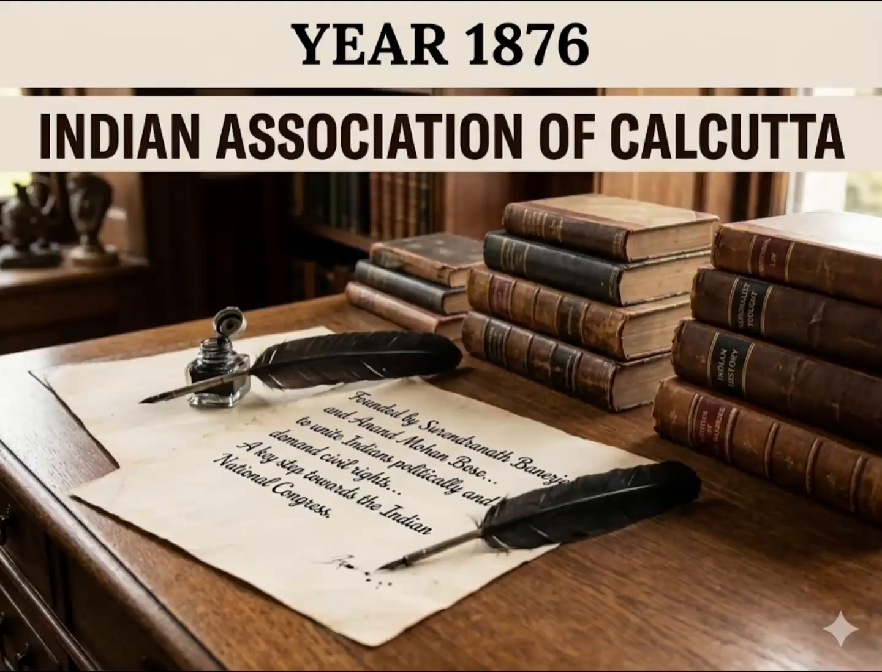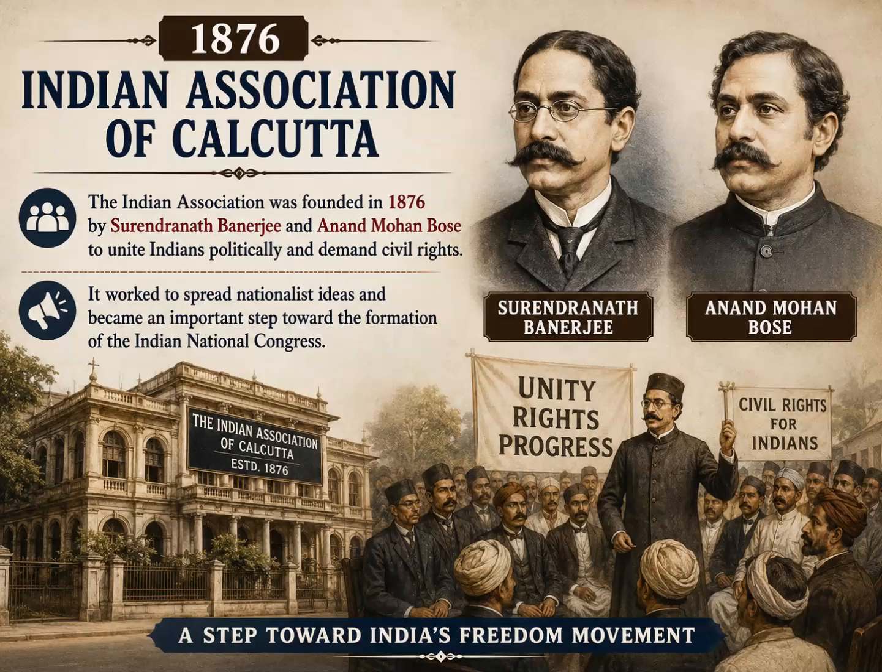The Indian Association was founded in 1876 by Surendranath Banerjee and Anand Mohan Bose to unite Indians politically and demand civil rights. It worked to spread nationalist ideas and became an important step toward the formation of the Indian National Congress.